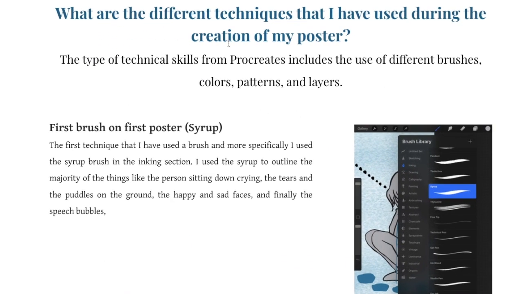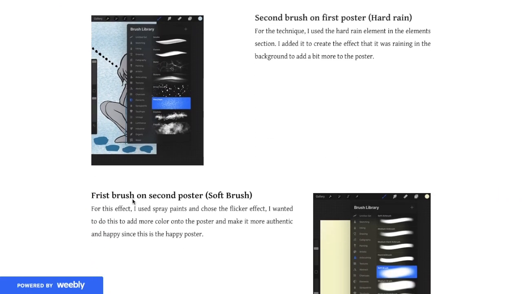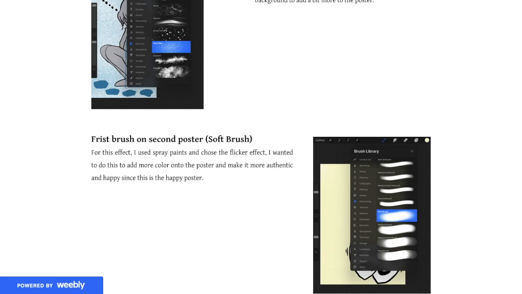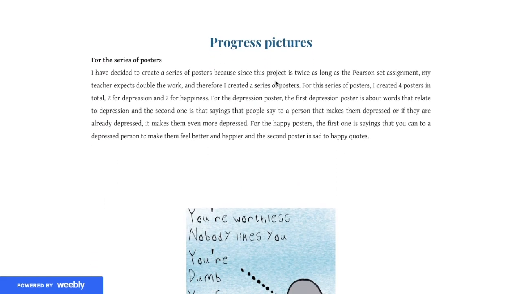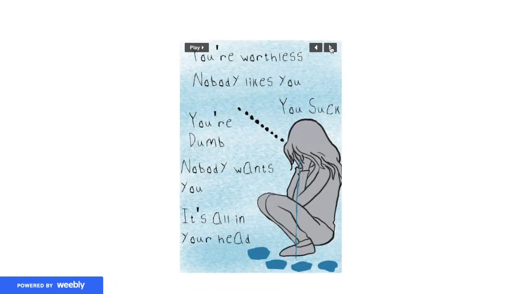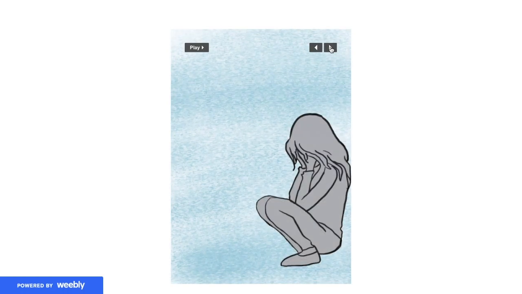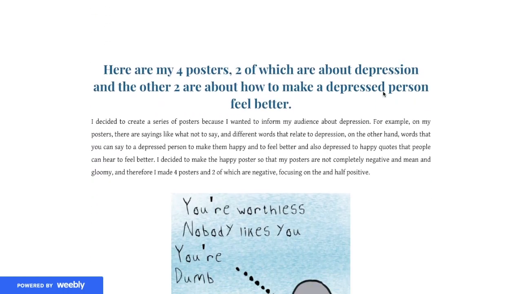For this one, I have included the different techniques that I used in the creation of my posters. I did 2 of them, and I included 2 for each. Then I included some process pictures, explaining how I went from beginning to end, and the same thing for the other one.